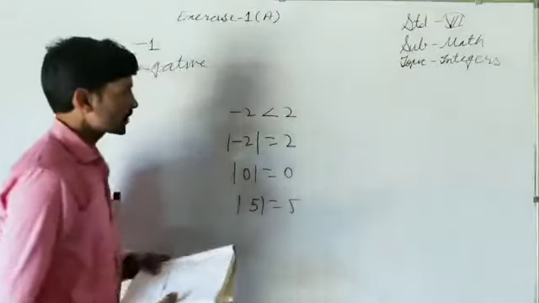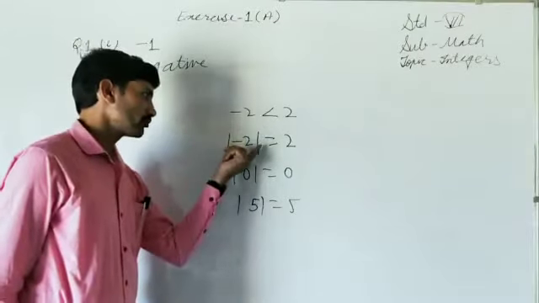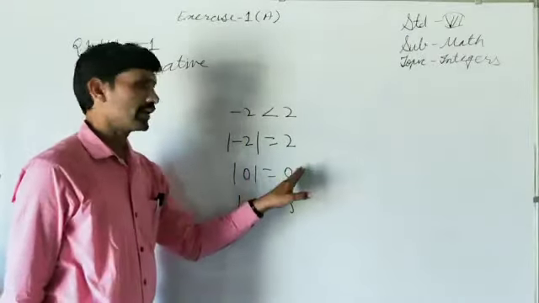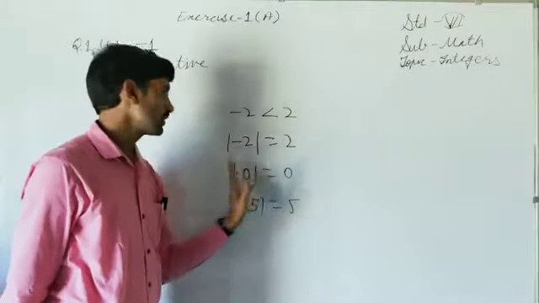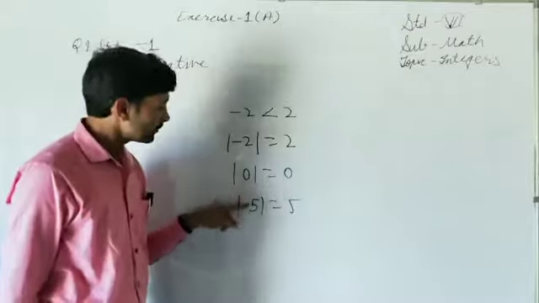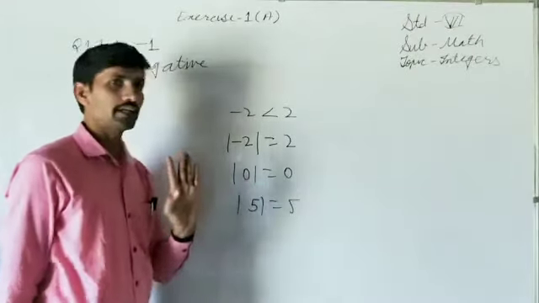So what are we observing? If integer is negative, then its absolute value will be greater than this. If integer is 0, then its absolute value will be 0. In this case, absolute value will be equal to the integer. If integer is positive, then also its absolute value will be equal to the integer.